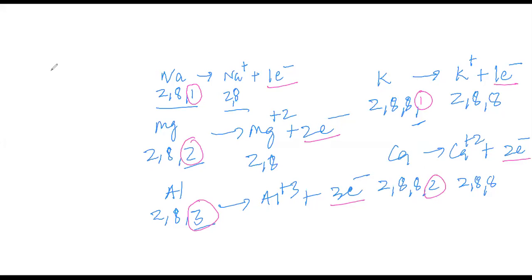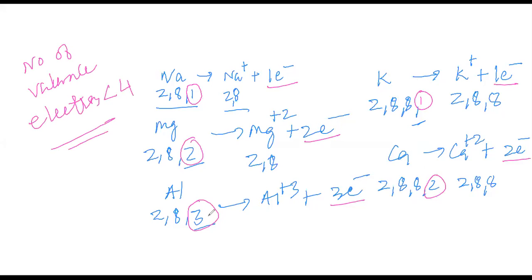Remember that the number of valence electrons should be less than 4. When the number of valence electrons is less than 4, the same number of valence electrons are lost, and thus we get the cation form. If 1 electron is lost, +1 charge. If 2 electrons are lost, +2 charge. If 3 electrons are lost, +3 charge.